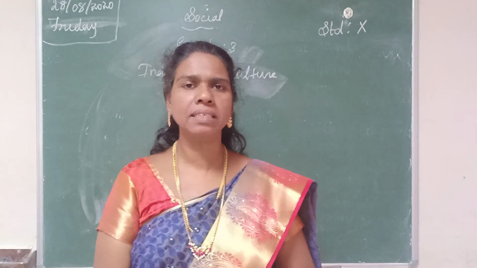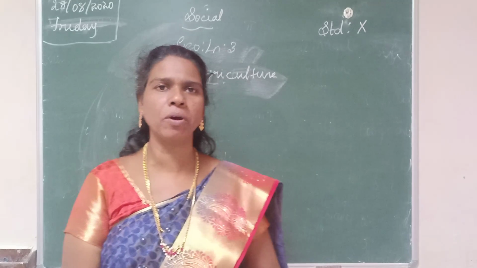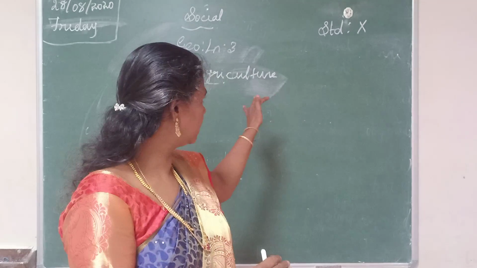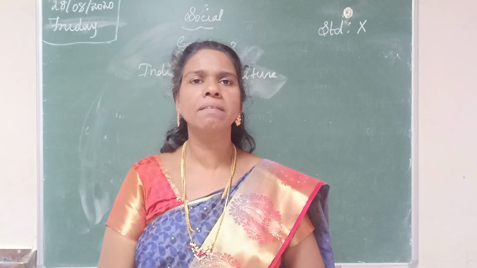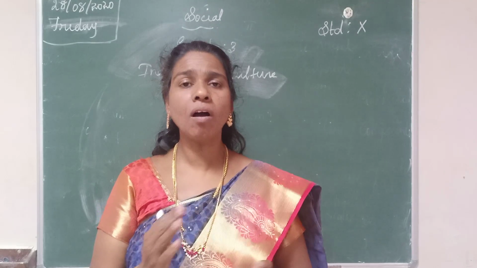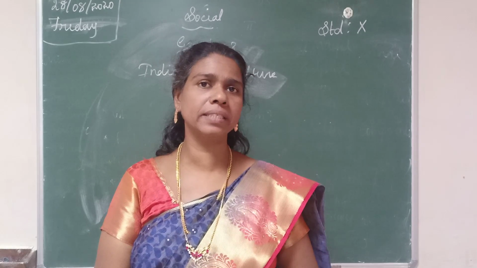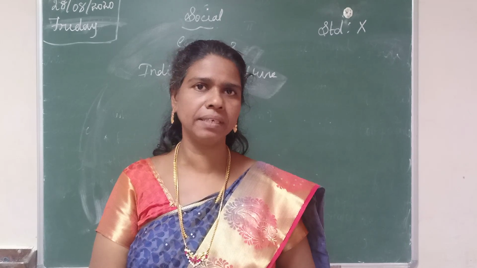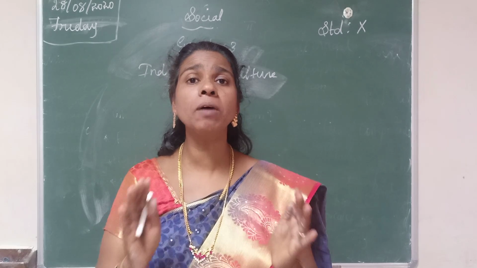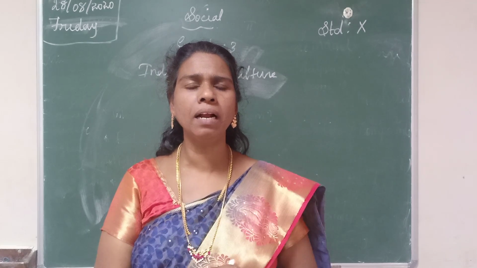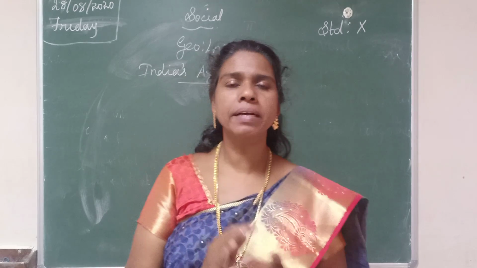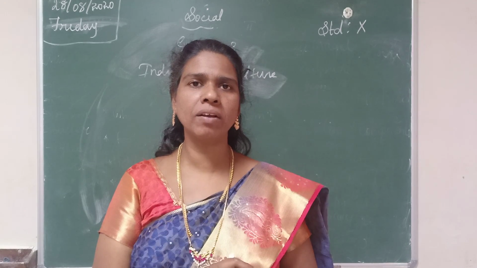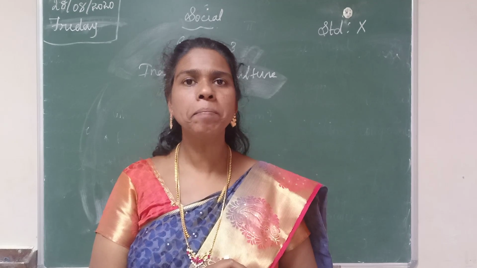In the beginning of this class, we can recollect a few important points about previous class questions. In the first class, we learned about soil and different types of soil. What is soil? Soil is the uppermost layer of the land surface. Then we learned about different types of soil: alluvial soil, black soil, red soil, laterite soil, forest and mountain soil, arid and desert soil, saline and alkaline soil, and peaty and mossy soil.